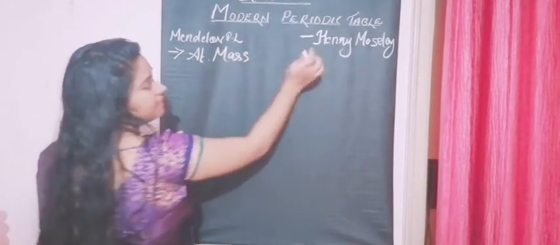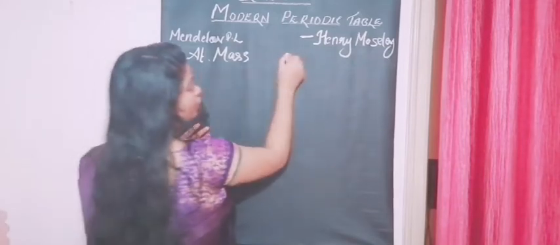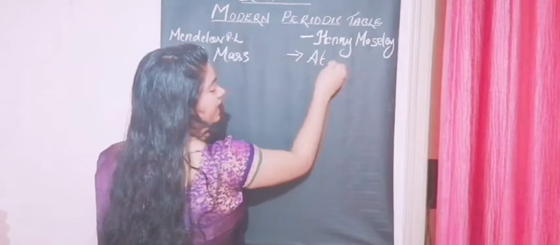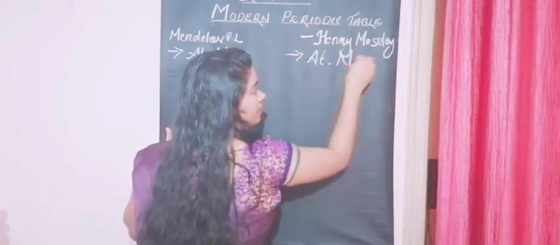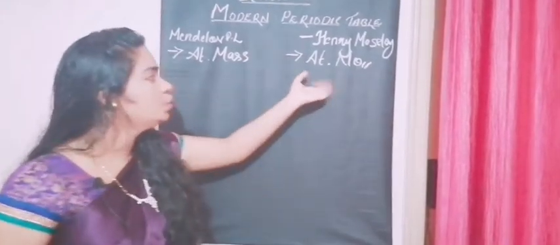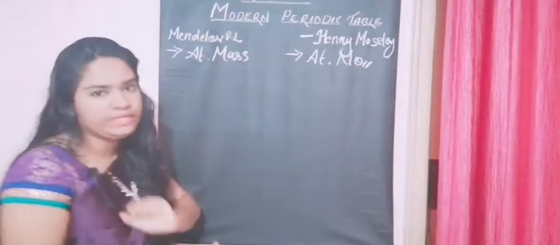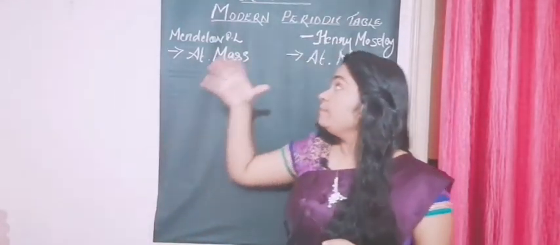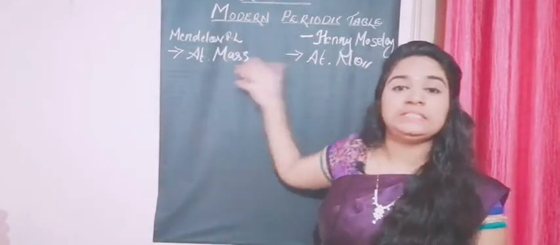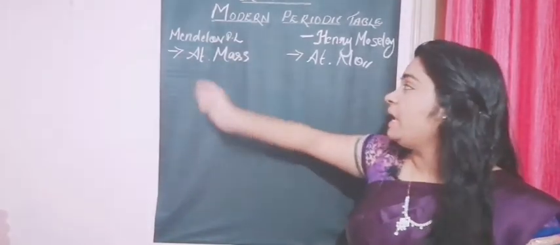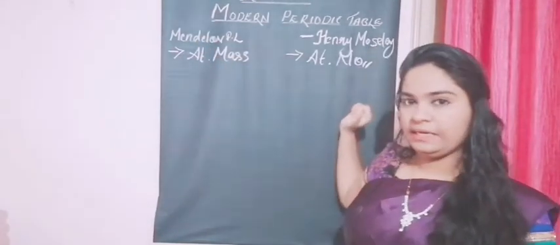But in Henry Moseley's modern periodic law, we are using nothing else but atomic number. So what is atomic number? I'll tell you in detail later. First, let me describe the difference between the old periodic table by Mendeleev and the modern periodic table.